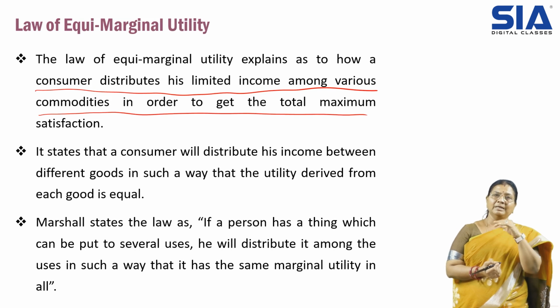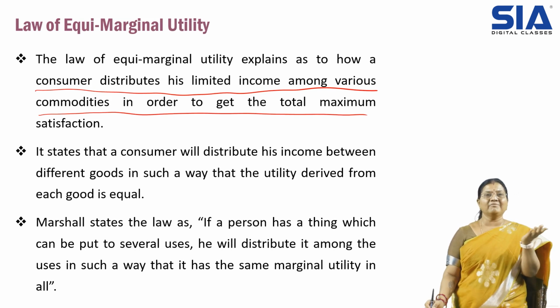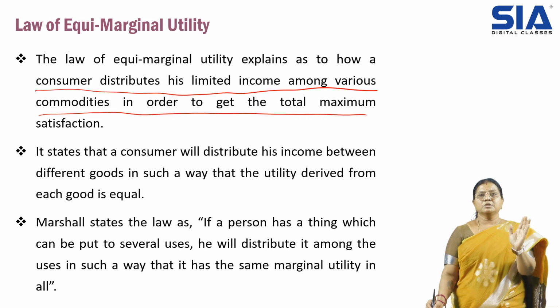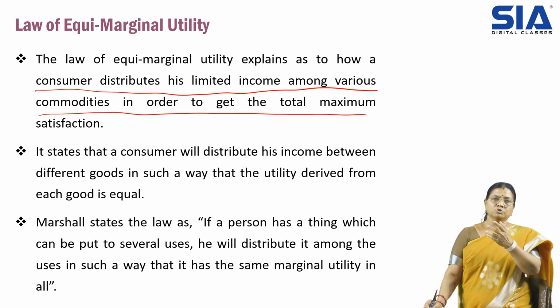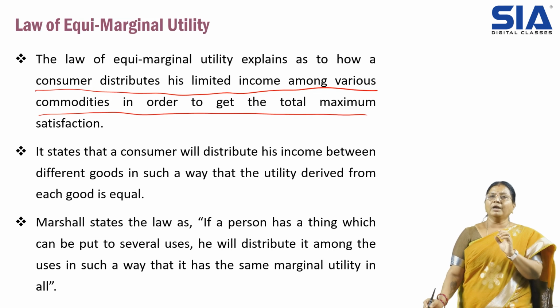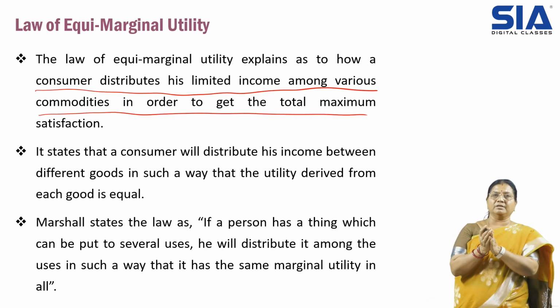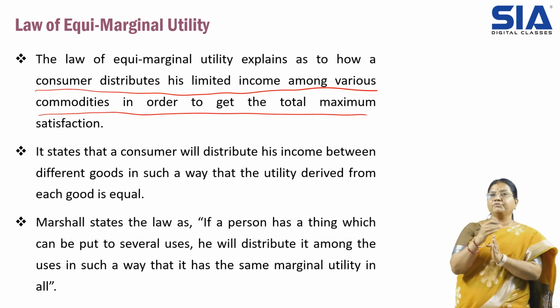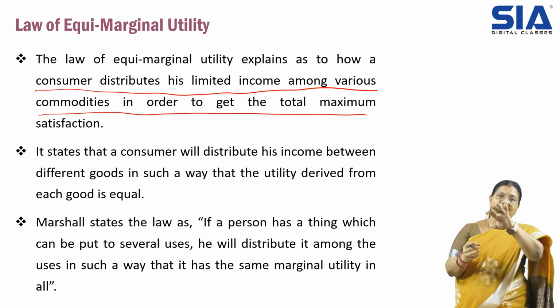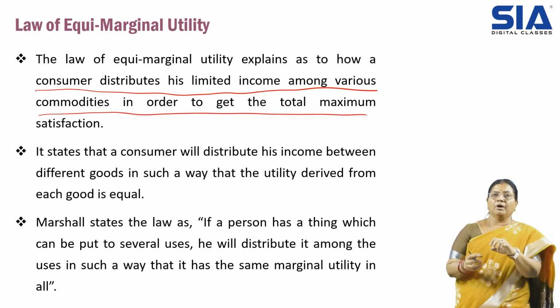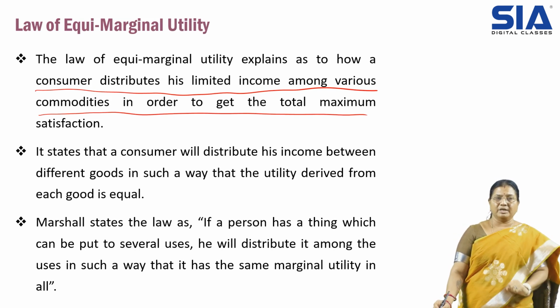For example, in that law we talked about only one product. When I talk about two products, how do I spend? I have limited resources and I want to consume two or more products. So what is the maximum satisfaction? It is the combination of the two or more products on which I get the maximum satisfaction. This law will help us in selecting or preparing that combination.